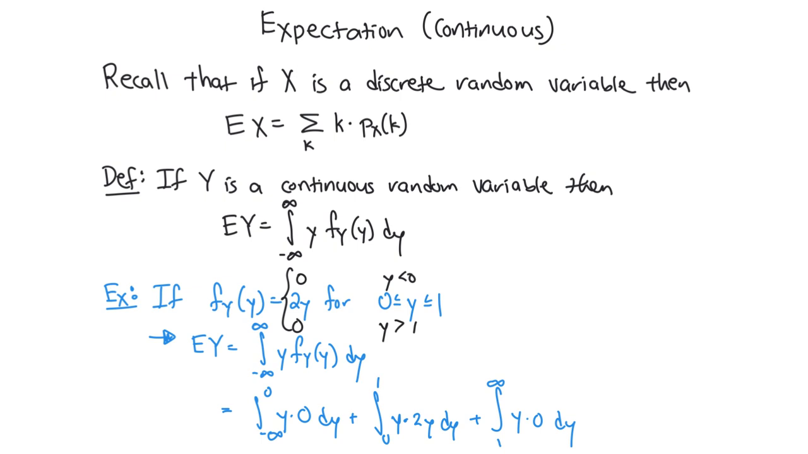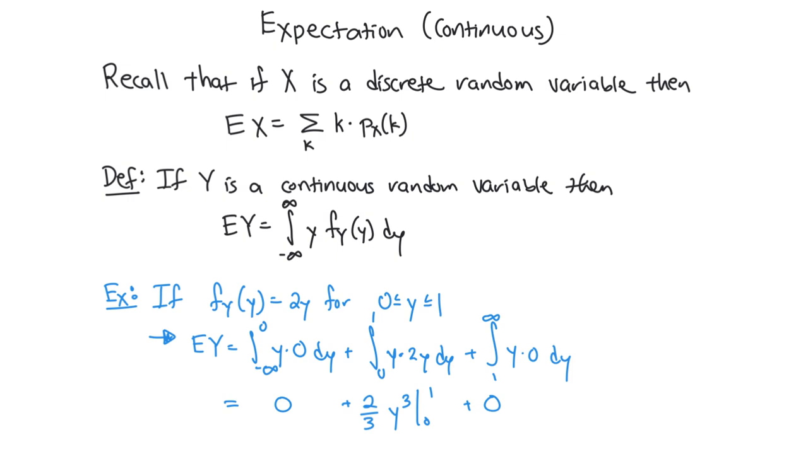We have some pieces where the probability was 0, and then we have the main piece where the PDF was 2y. Those 0 parts just integrate to 0, and the part that really mattered to us integrates as, well, let's see, we had y times 2y is 2y squared. That integrates to 2 times y cubed over 3. Plug in the limits, and you have 2/3.